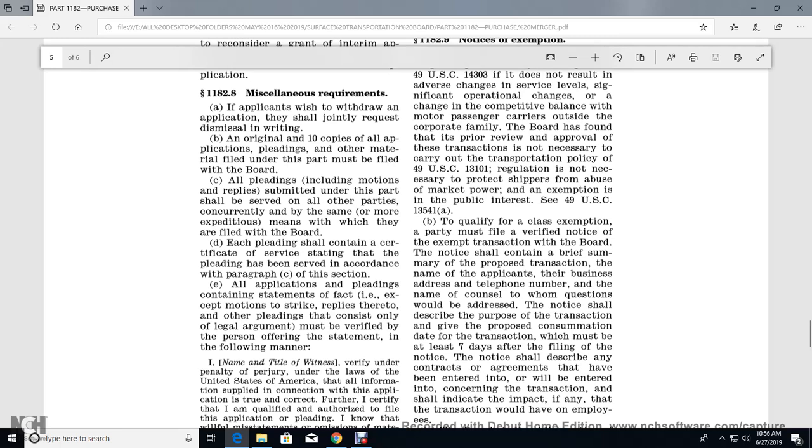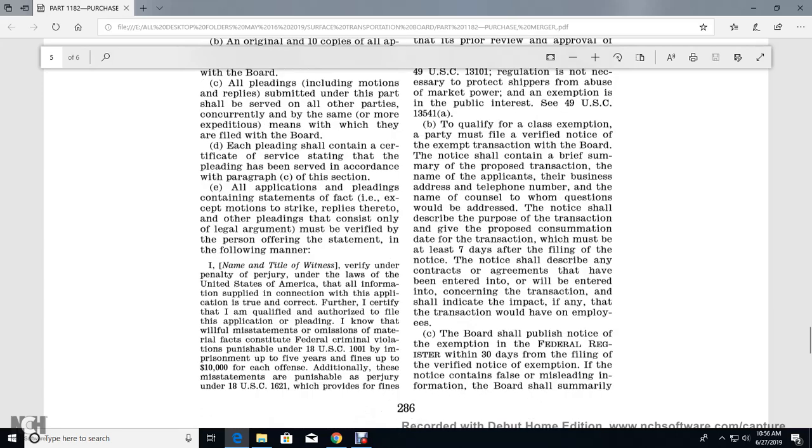Each pleading shall contain a certificate of service stating that the pleadings are served in accordance with paragraph C of this section. E. All applications and pleadings containing statements of fact, except motions to strike and replies thereto, and other pleadings consisting only of legal argument, must be verified by the person offering the statement in the following manner.